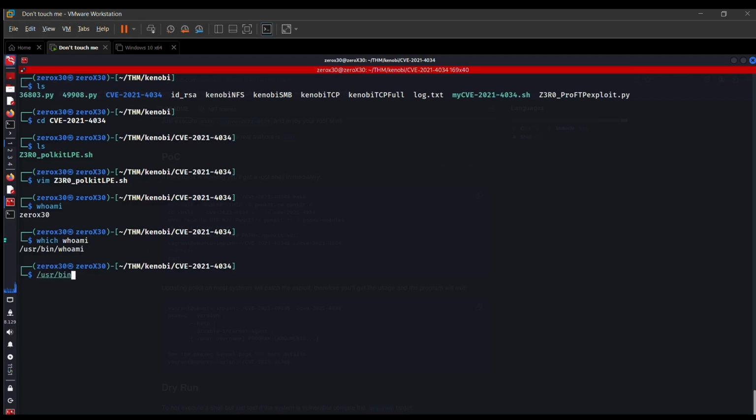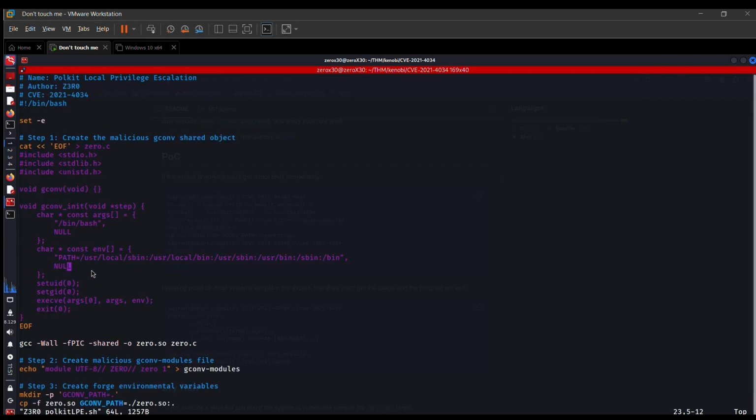But this is because my path variable is set. If my path variable was not set, then I would have to type the entire path, like this, and then I will get the command. So that is why the path variable is important.